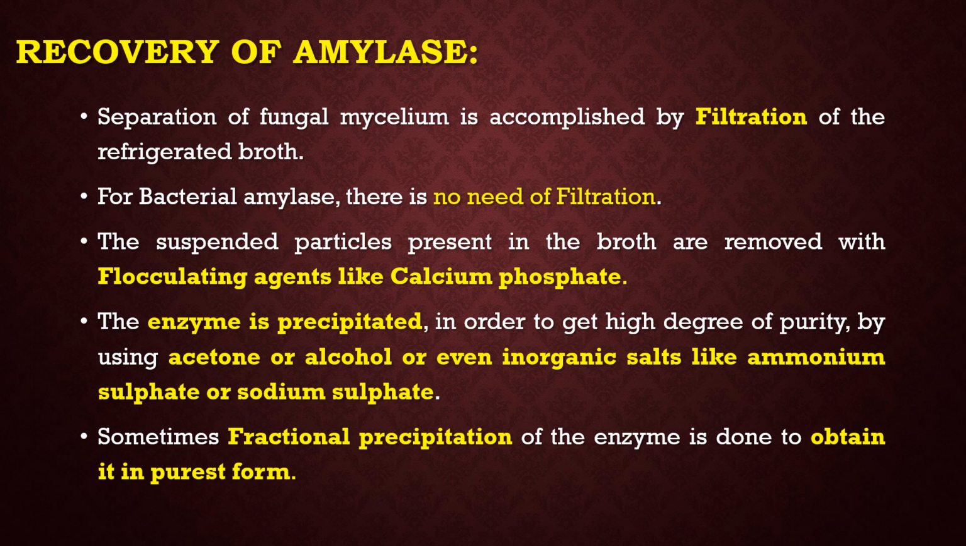Recovery of amylase. Separation of fungal mycelium is accomplished by filtration of the refrigerated broth. For bacterial amylase, there is no need for filtration. The suspended particles present in the broth are removed with flocculating agents like calcium phosphate. The enzyme is precipitated in order to get a high degree of purity by using acetone or alcohol or even inorganic salts like ammonium sulfate or sodium sulfate. Sometimes fractional precipitation of the enzyme is done to obtain it in the purest form.